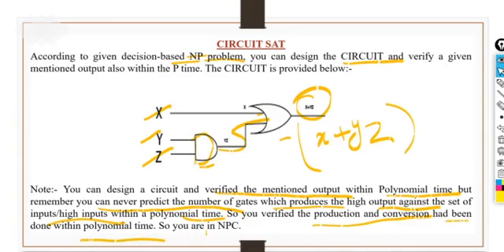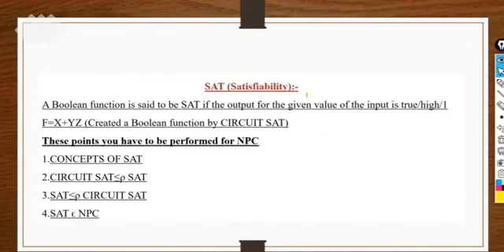If it is possible to verify it, then you can say the problem is an NPC problem, an NP-complete problem. Finding the solution of the problem in polynomial time is not enough; it is also necessary to verify the same output in polynomial time. If both things are there, then the problem satisfies the NP-complete conditions.